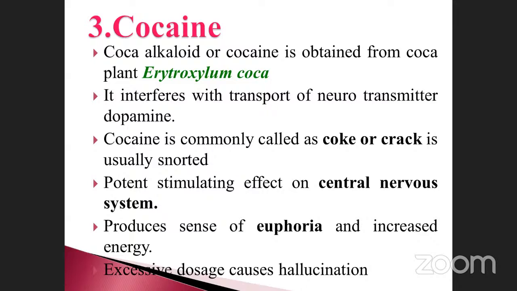Cocaine is commonly called coke or crack, and is usually snorted. Once again, cocaine, Erythroxylum coca. It interferes with the transport of the neurotransmitter dopamine.